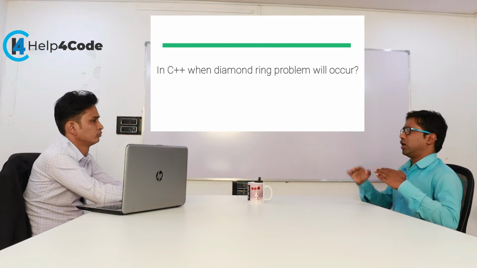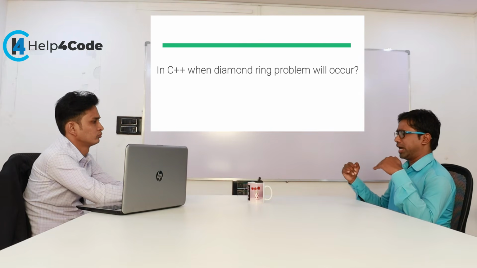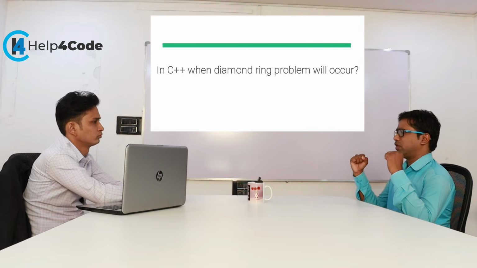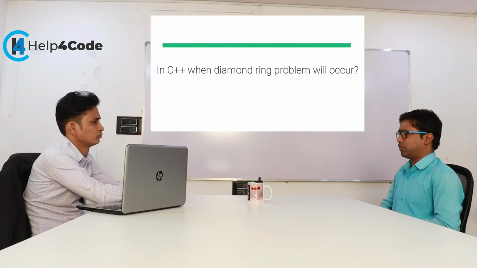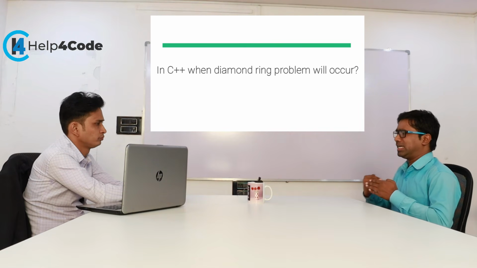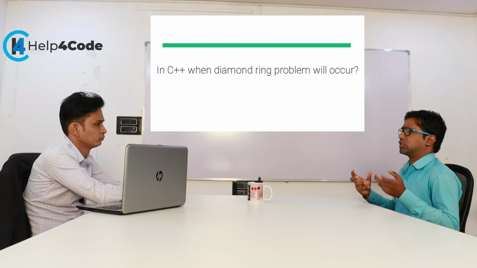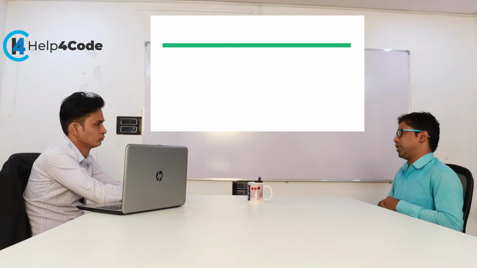For example, we have a parent class A, and then we have two child classes that are inherited from the parent class A. B has a show function, C has a show function, and both classes are inherited in a fourth class, D. Whenever we create an object of class D, the D object will be confused: which version of show do I have to access, the B version or the C version? In such a case, we say the diamond ring problem may occur.